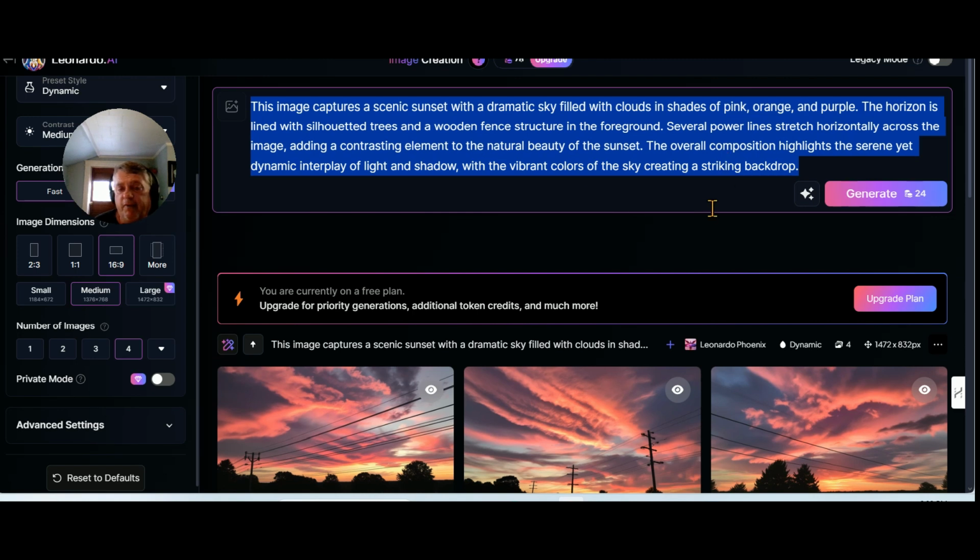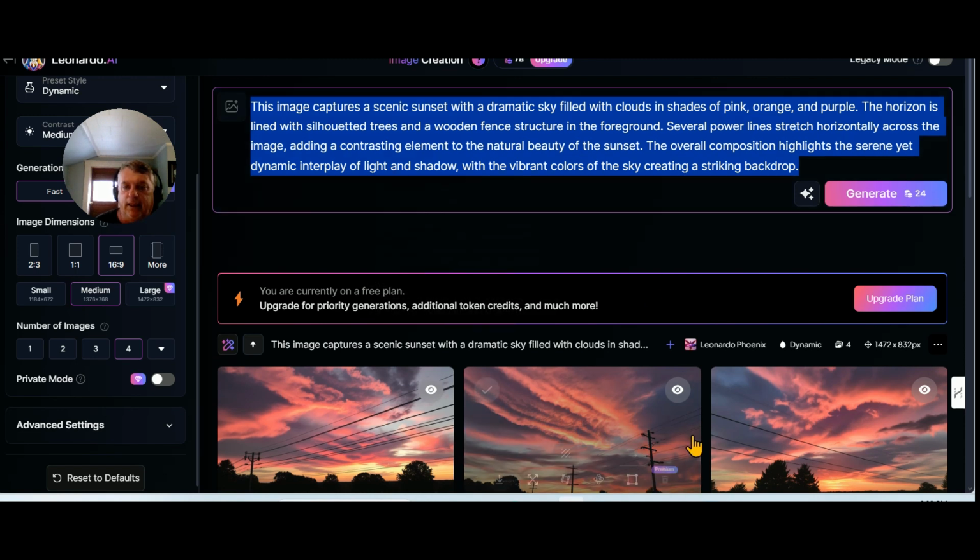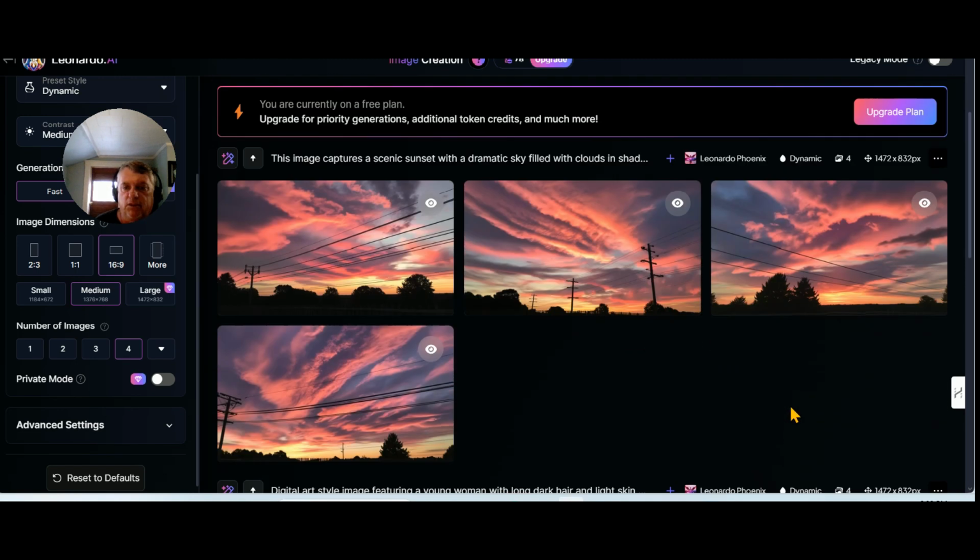So there could be a lot of different options on how you might use this in your business, or if you want to repurpose something, or you've come across an image and you're like, wow, that's really cool, I'd like to know what the prompt is. You can simply come here and do that by the steps I just showed you. Pretty interesting and pretty amazing that it can read an image and then kick out some consistent images.